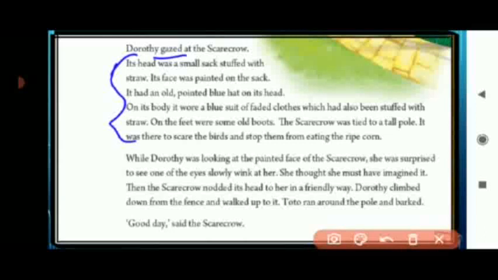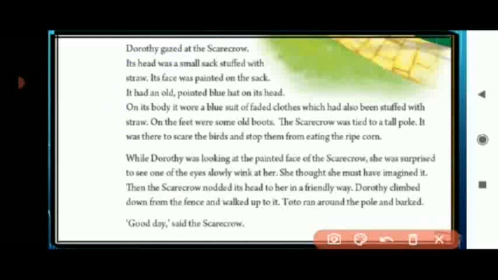So now the Scarecrow started speaking also. Children, I just want to remind you that it is just the imagination of Dorothy, the little girl. In real life, scarecrows don't talk. Okay, so, Good day, said the Scarecrow.